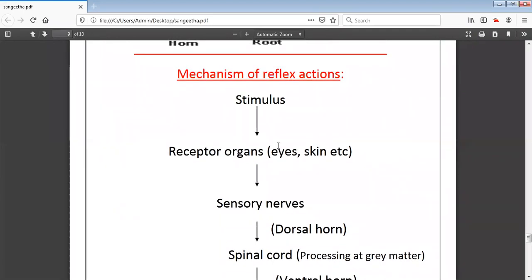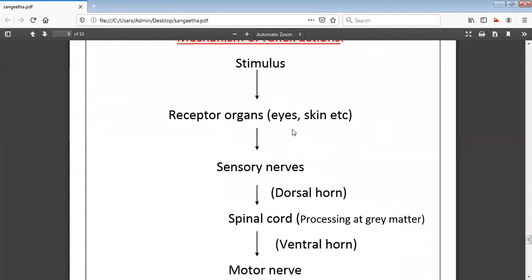As you watched in the video, that is one example of the reflex action. So how does the reflex action take place? Now we will study how the reflex action takes place. I have clearly represented it in the flow chart. You can see the stimulus. What is that stimulus?